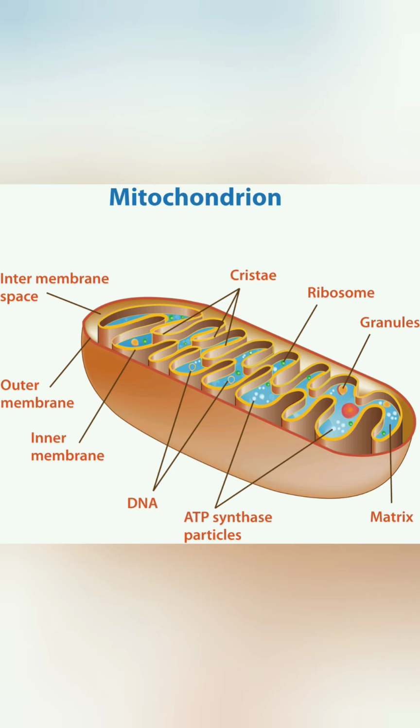The outer membrane of the mitochondria is freely permeable because of the presence of integral proteins called porins. The inner membrane is selectively permeable. The inner membrane is folded or convoluted to form cristae.